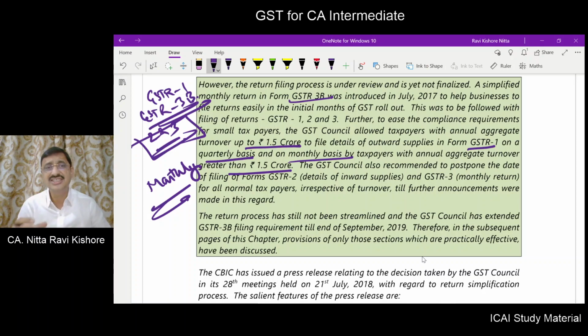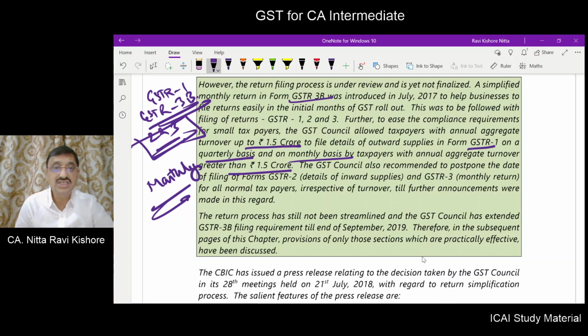But taxpayers whose turnover exceeds 1.5 crores in the preceding financial year, or in the current financial year, if they are of the view that their turnover is going to exceed 1.5 crores, have to submit GSTR 1 monthly.